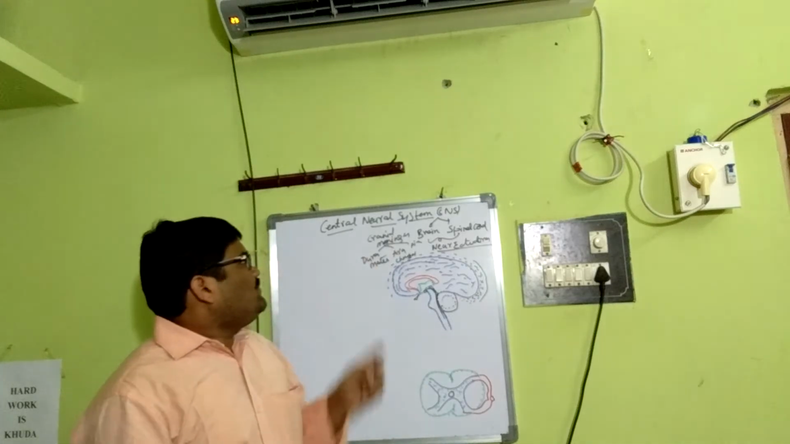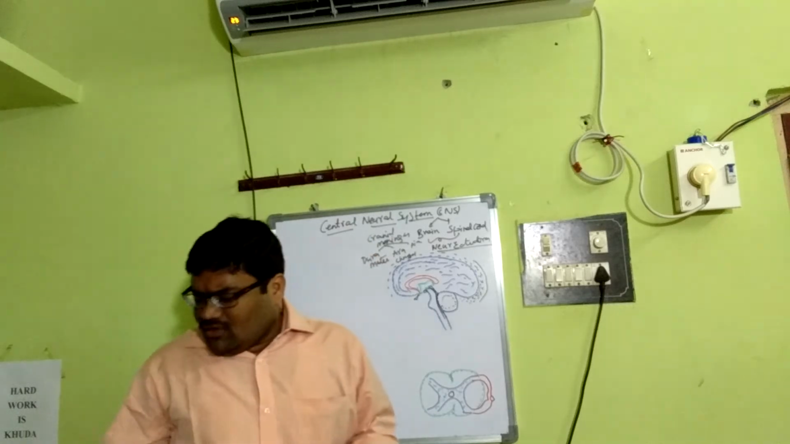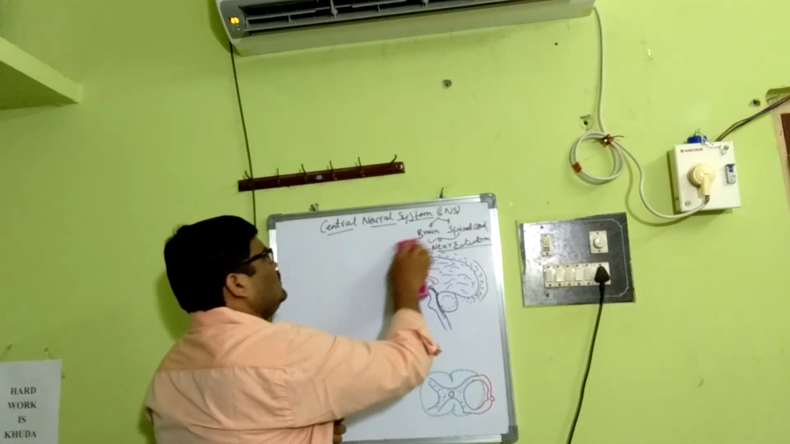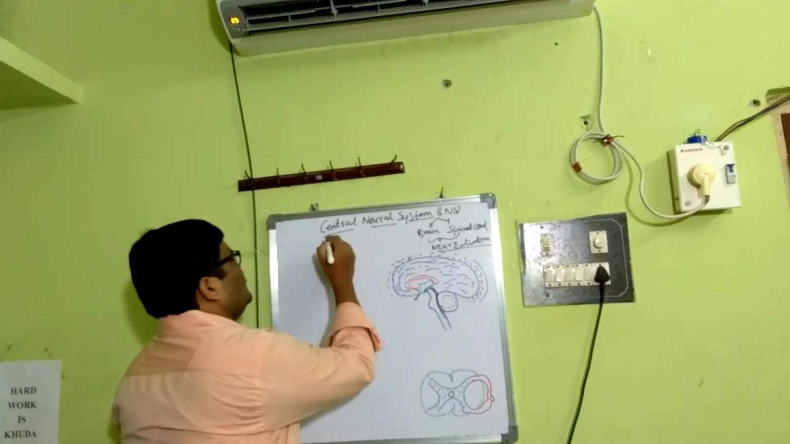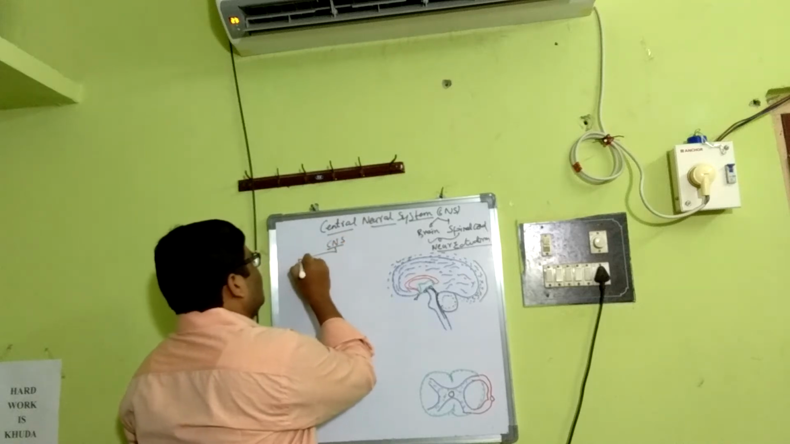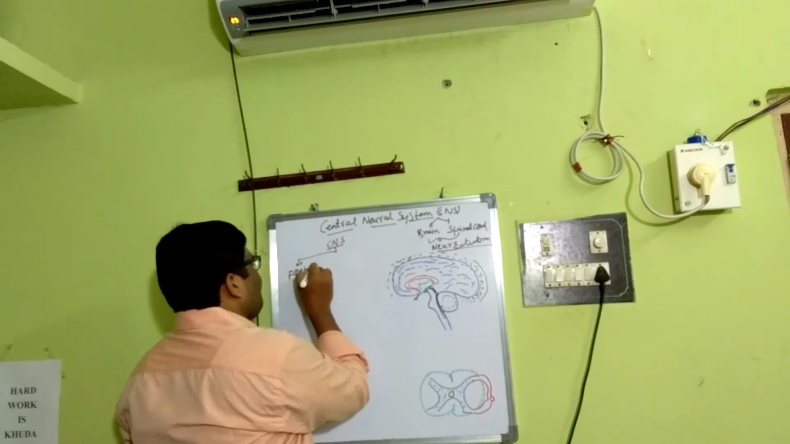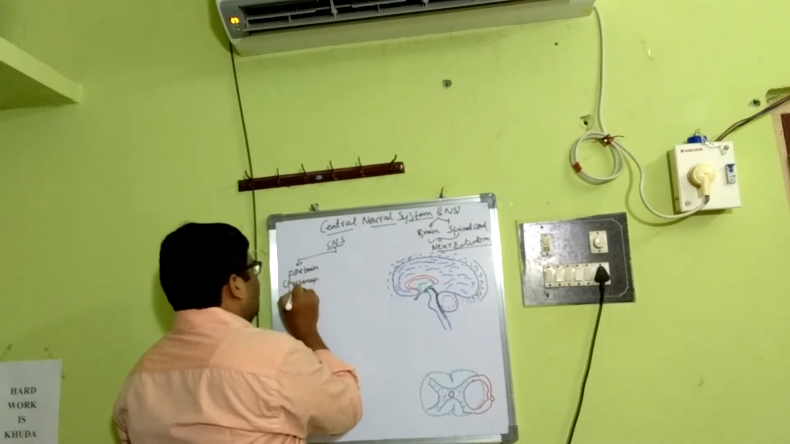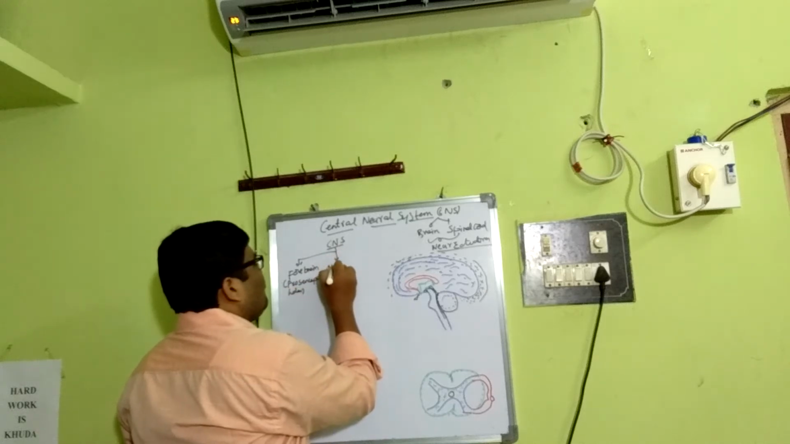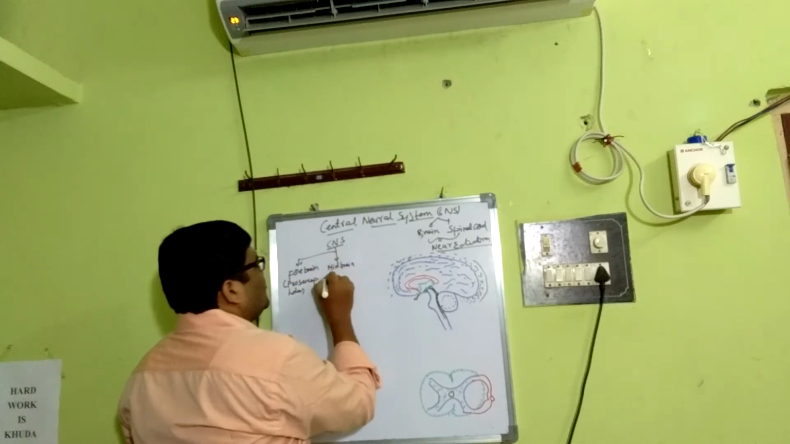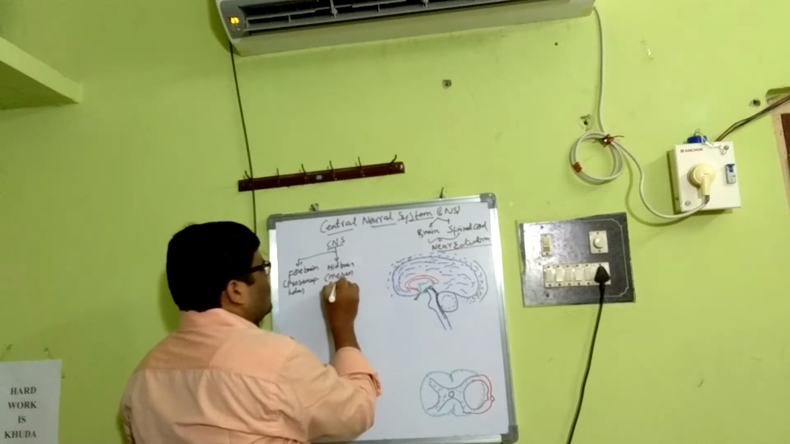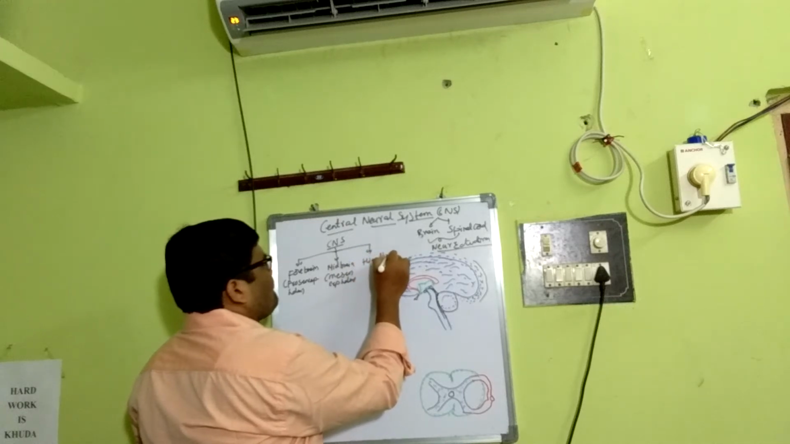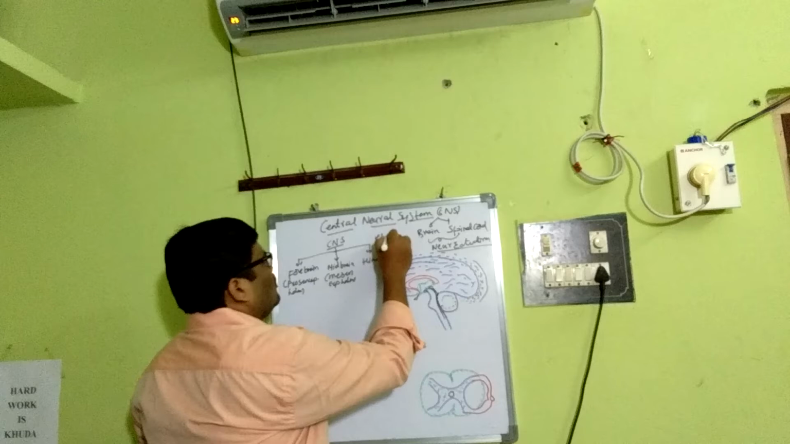Then regarding the divisions, we will be discussing the central neural system. The brain again consists of three different parts: the forebrain or prosencephalon, the midbrain or mesencephalon, and the hindbrain or rhombencephalon.